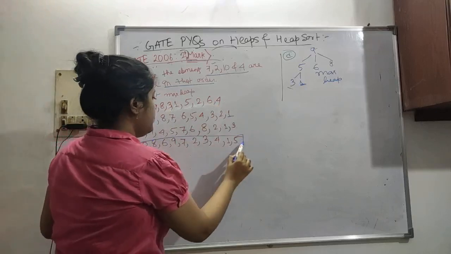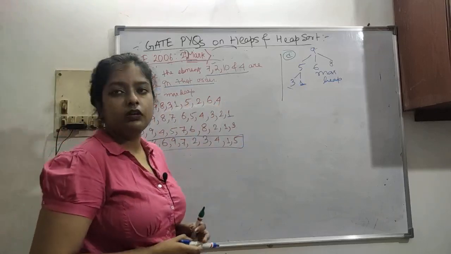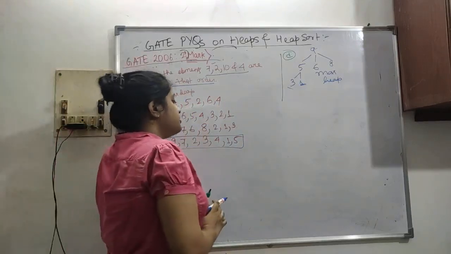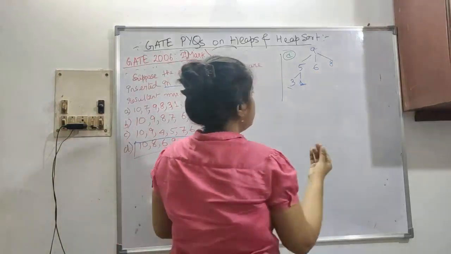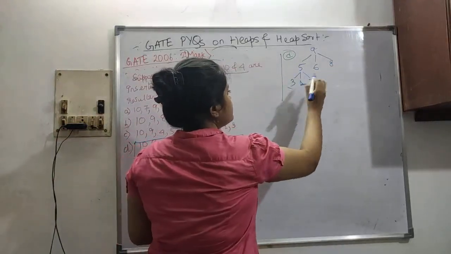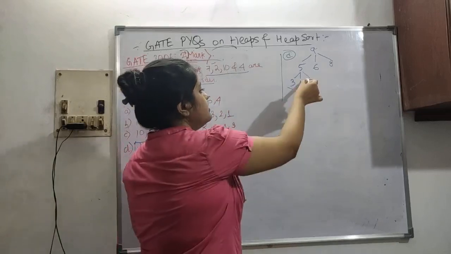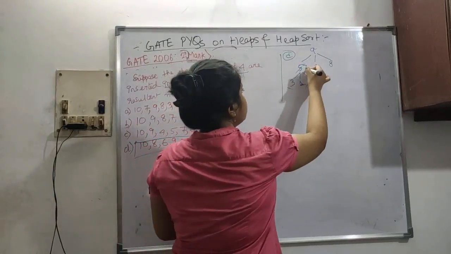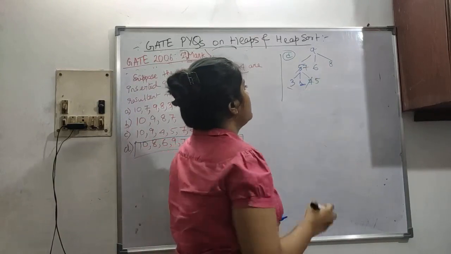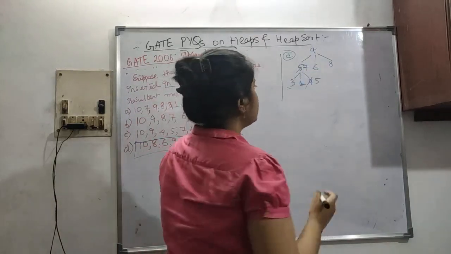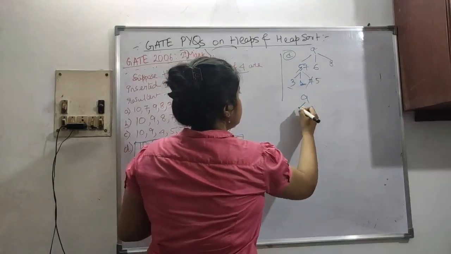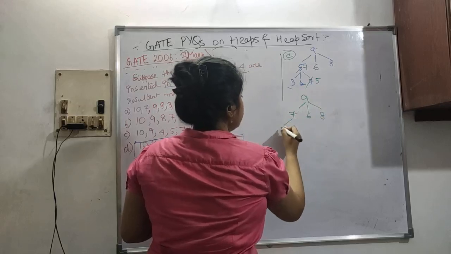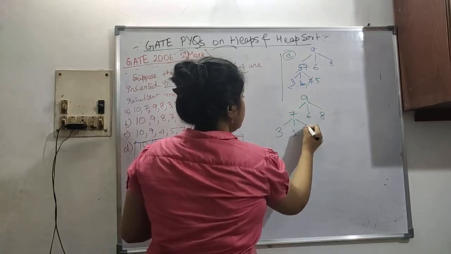This is one array like this. Previous ones are also arrays. So we have to check. Now we have to insert 7 first. If 7 is inserted, the heap property fails. 5 is less than 7, so you have to move up. 7 goes up, 5 goes down. But 7 is less than 9, so it is okay. So now our tree is 9, then 7, 6, 8, then 3, 1, then 5.